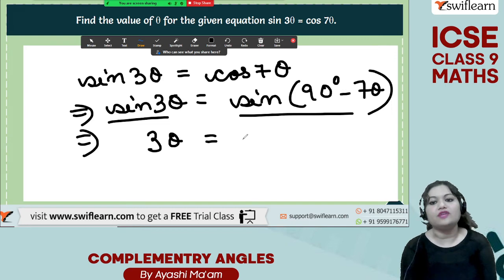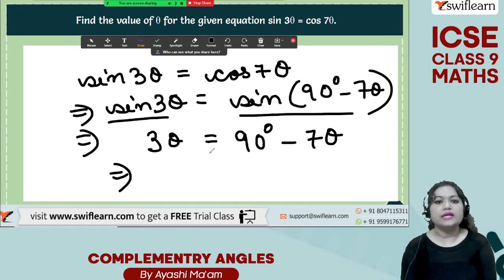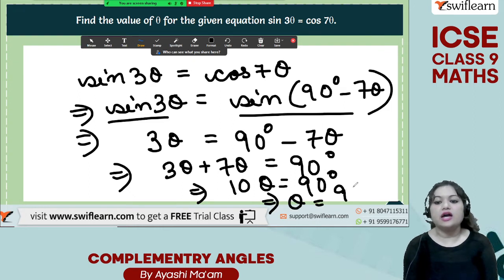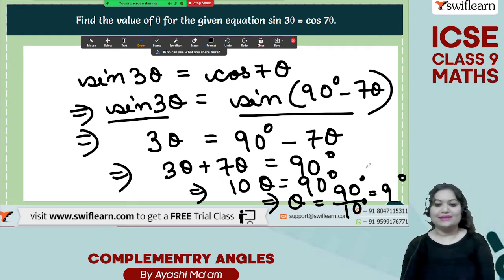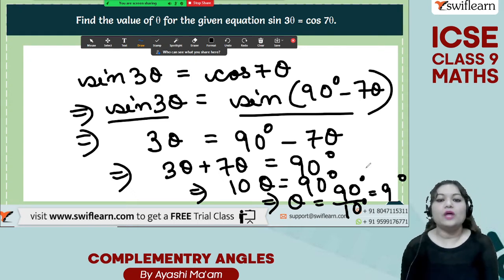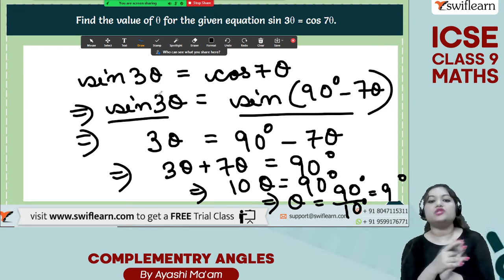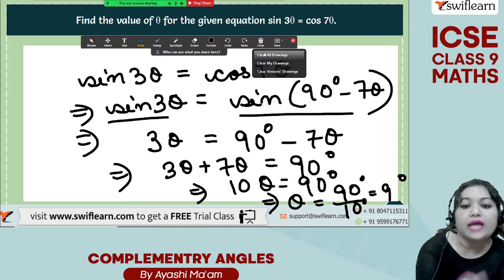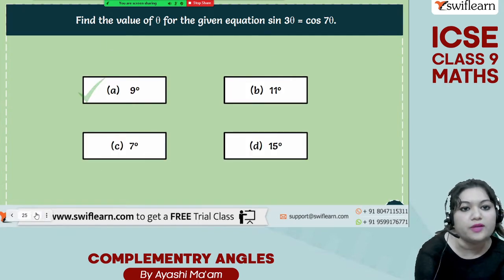That means 3 theta will be equal to 90 degree minus 7 theta. So theta will come on this side. So 3 theta plus 7 theta will be equal to 90 degree. That means 10 theta is equal to 90 degree. Therefore, the value of theta will be 90 by 10 degree, which is equal to 9 degree. Right? Very simple. We are just converting on both the sides into the same trigonometric ratio. On both the sides, we are converting into sine, just like we did for the previous one as well. And then you can easily solve this problem.